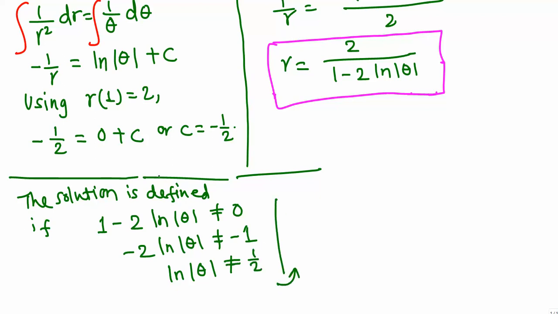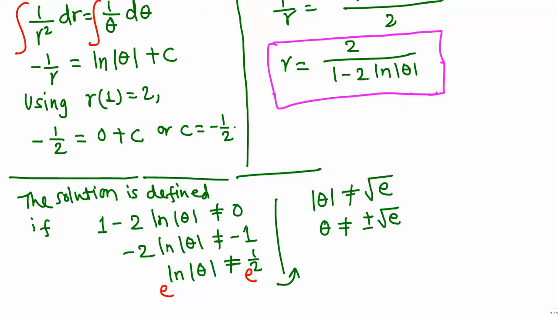Now exponentiate both sides so that we can get rid of the natural log. e and natural log cancel, so absolute theta should not be equal to e raised to 1/2. Something raised to 1/2 means square root of e. That means when we get rid of the absolute value, theta should not be equal to plus or minus square root of e.